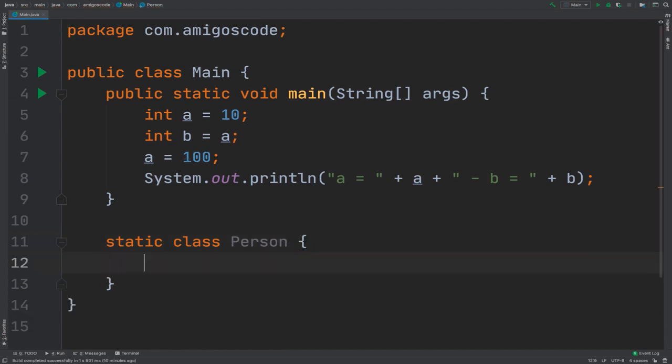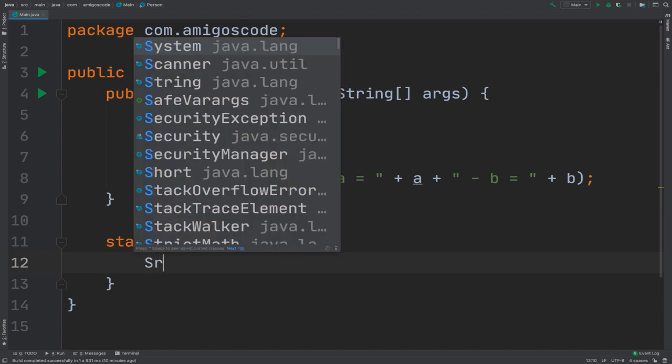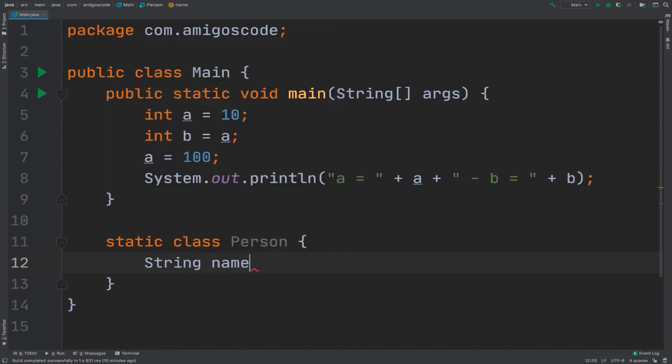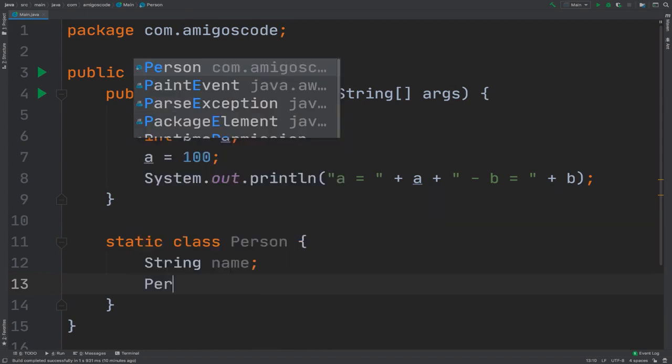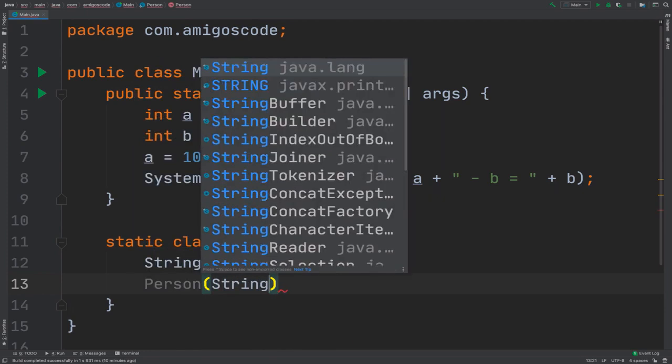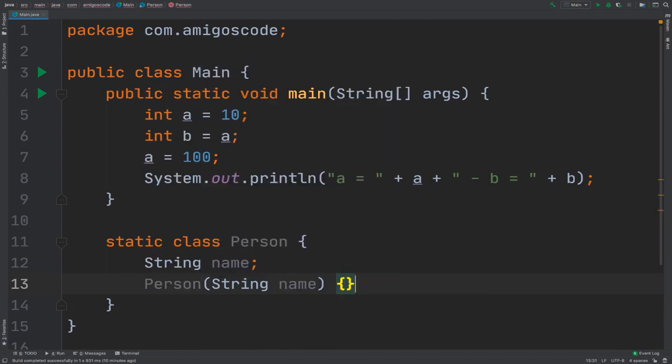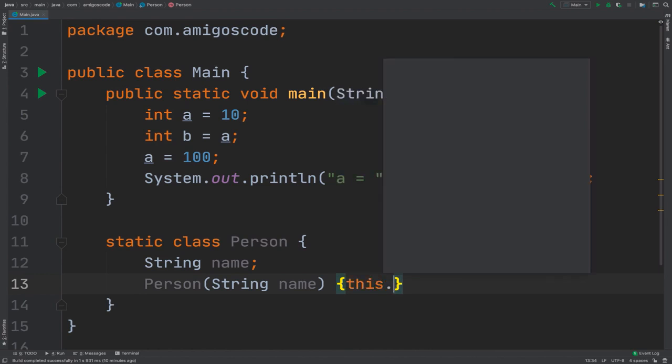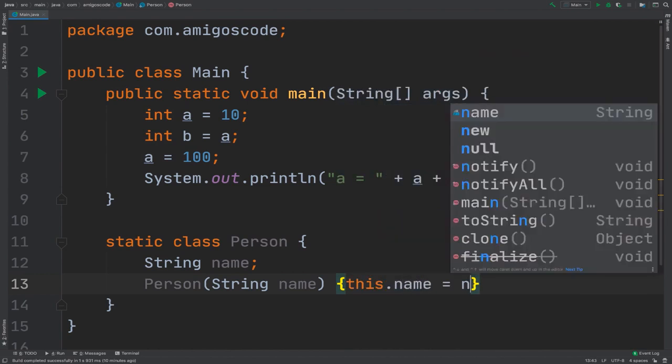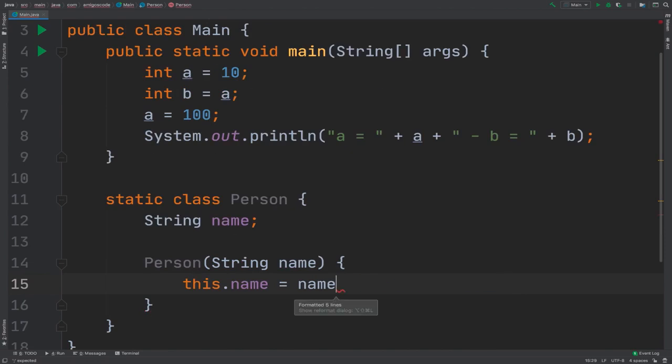So right here, let's say that we have a string name, and in the constructor Person we say this.name equals name, with a semicolon. This is a class with which we can create reference types, or simply objects.